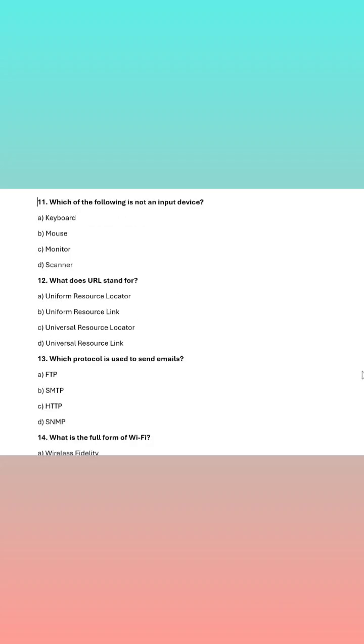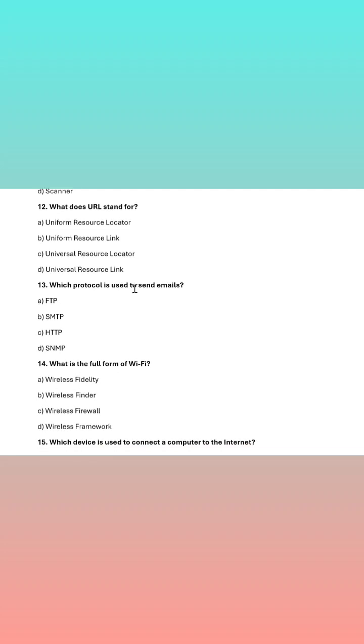Which of the following is not a type of input device? So the next question is, which of the following is not a type of input device? So we know keyboard is a type of input device. Mouse is a type of pointing device and sometimes it is used for inserting some type of commands. Scanner is again a type of input device. The only one which is not a type of input device is option number C, which is monitor. Monitor is basically what? It is a type of your output device which helps in displaying the output. Okay. So the correct answer is option number C.